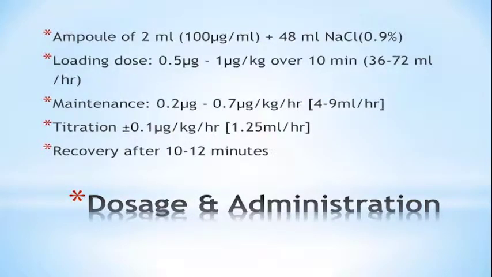It comes as a 2 ml ampule of 100 microgram per ml, which you dilute to 40 ml, in a 50 cc syringe for the syringe pump. Loading dose is 0.5 to 1 microgram per kg, given over 10 minutes. Maintenance dose is 0.2 to 0.7 microgram per kg per hour, which is around 4 to 9 ml an hour. The dose is titrated by 0.1 microgram per kg per hour, up or down as needed, and within 10 minutes there is a complete recovery.